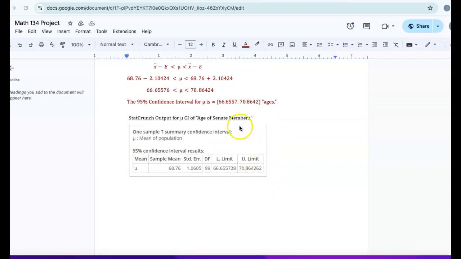Here we have StatCrunch confirming our lower and upper limits. So 66.6557 and then 70.8642.